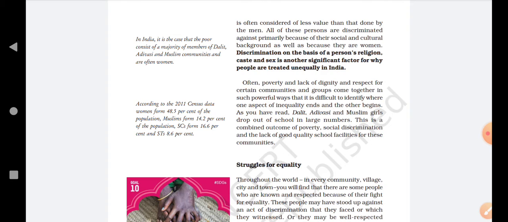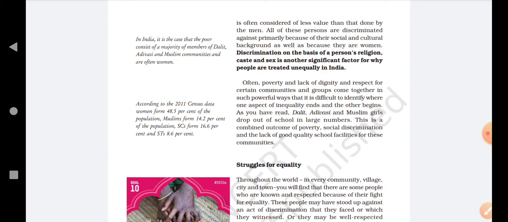Social background means, for example, being a low caste or high caste person, and cultural background means the religion they belong to. Another reason is because they are women. Discrimination on the basis of a person's religion, caste and sex is another significant factor for why people are treated unequally in India. So the biggest reason people are treated unequally in India is discrimination on the basis of religion, caste, and sex.